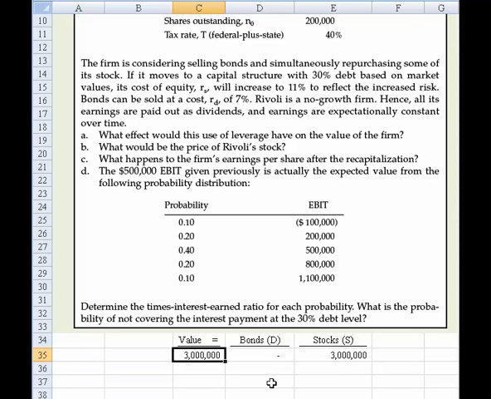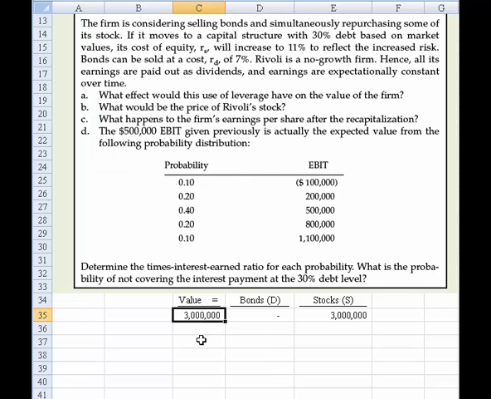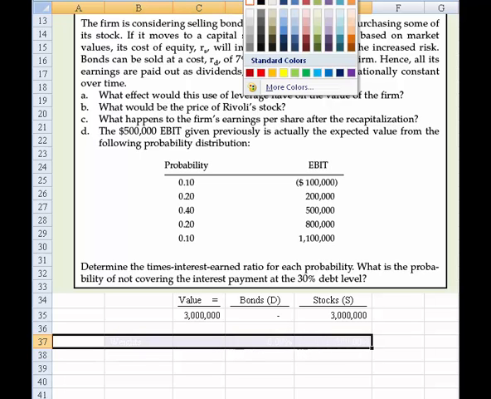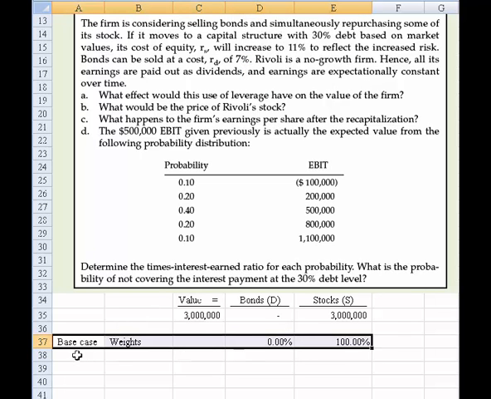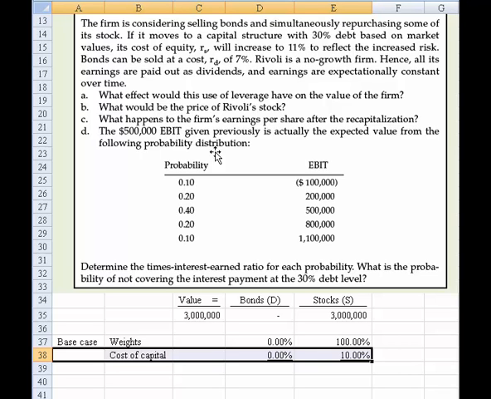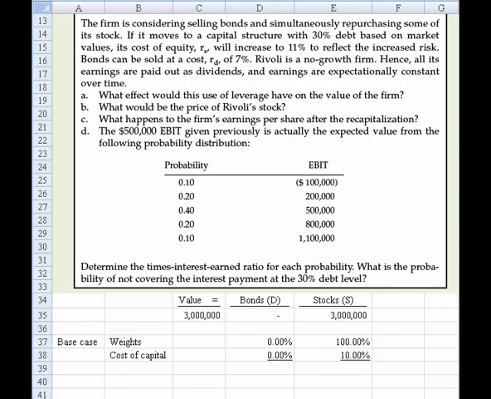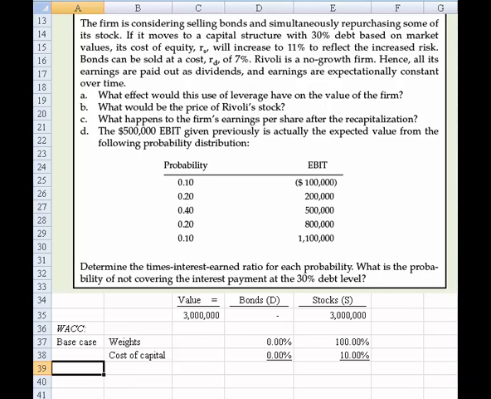Now we need to determine what would happen if we use leverage. So let's take a look at its current weighted average cost of capital. And I think what I want to do is just bring this to light screen by screen here. Okay, now moving on with this, we then need to use the weighted average cost of capital formula and calculate what the weighted average cost is.